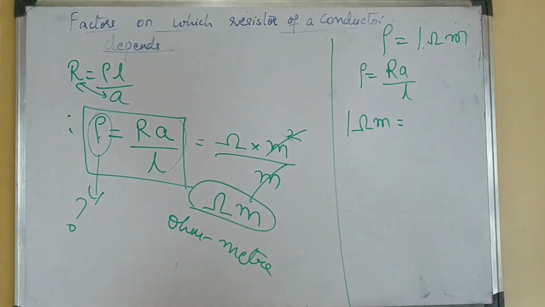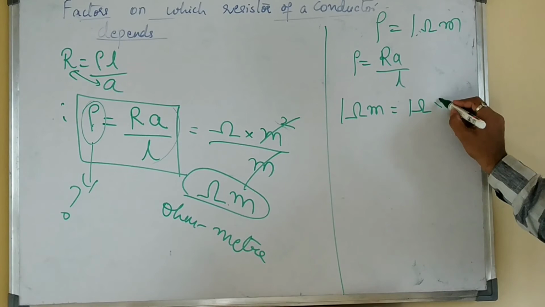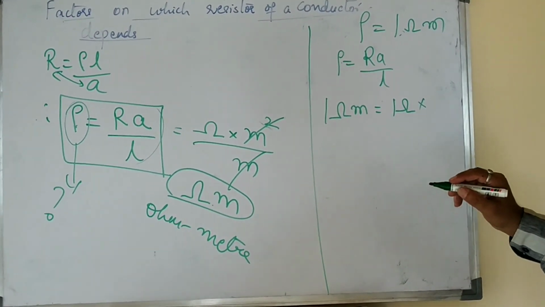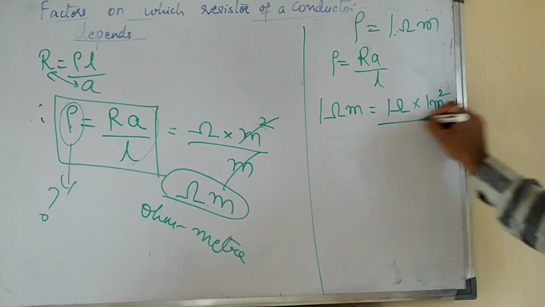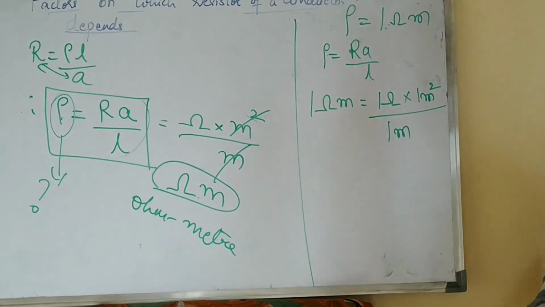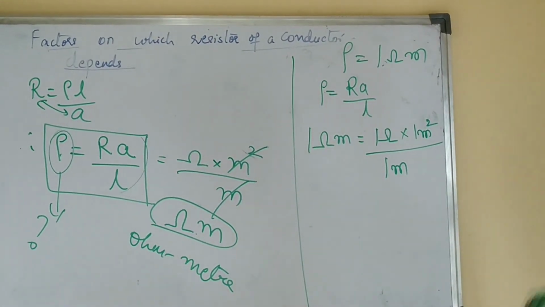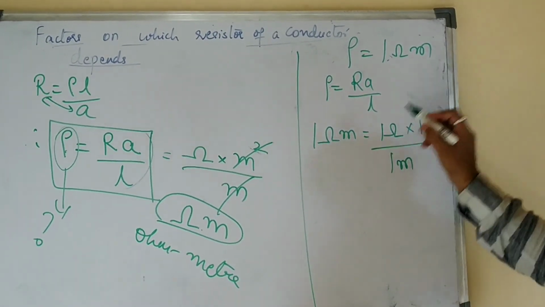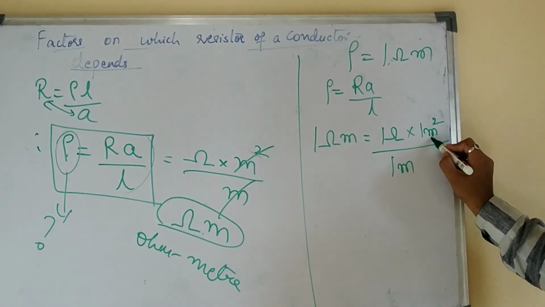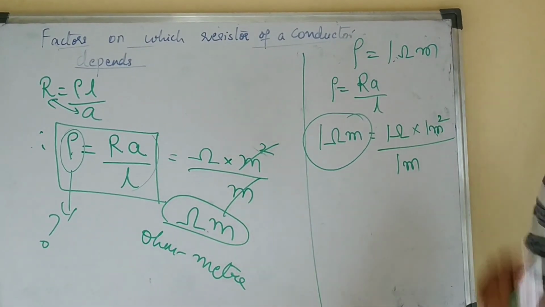You have to have the resistivity equal to 1 ohm meter, which means resistivity is said to be 1 ohm meter if the resistance is 1 ohm, and the area of cross section of the conductor, that is the wire, the area of cross section or thickness is 1 meter square, and the length of the conductor is 1 meter. Right? The resistivity is said to be 1 ohm meter if the conductor has a resistance of 1 ohm with length equal to 1 meter and area of cross section equal to 1 meter square. Only then the resistivity is said to be 1 ohm meter. Okay.